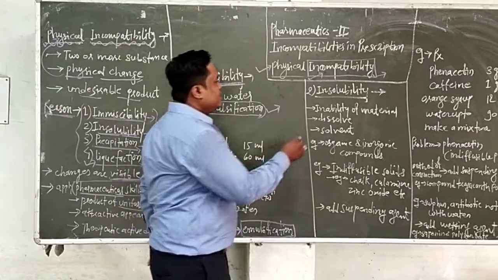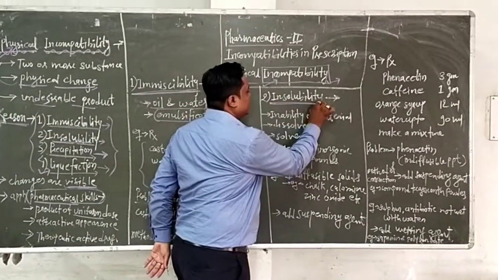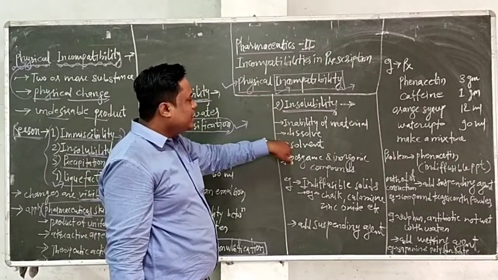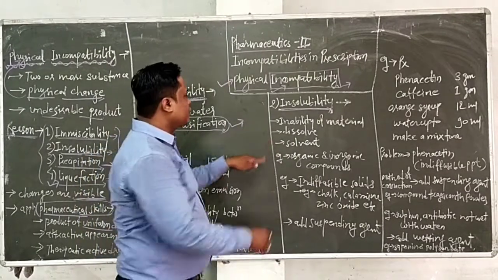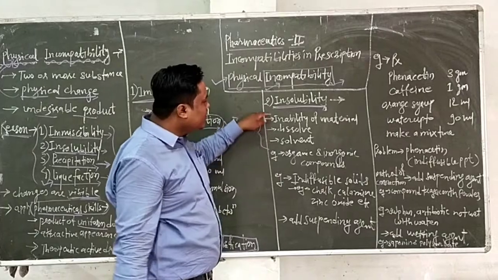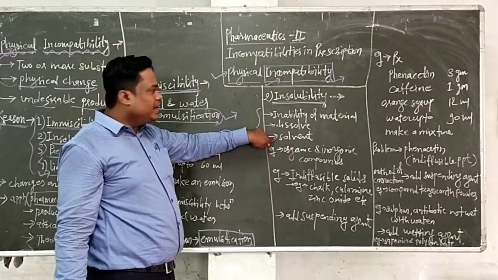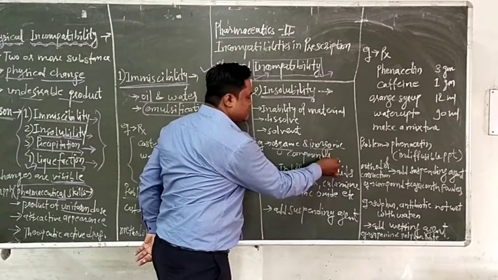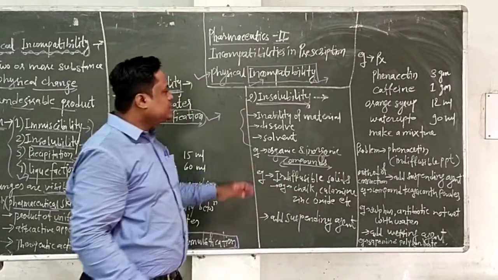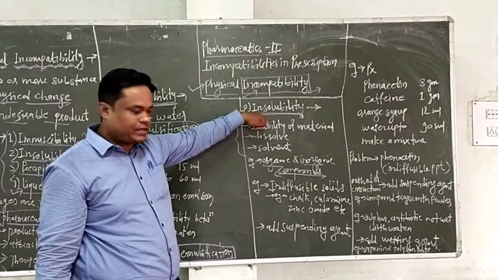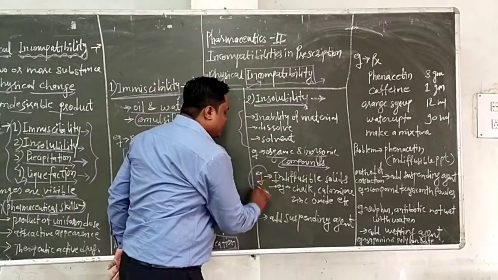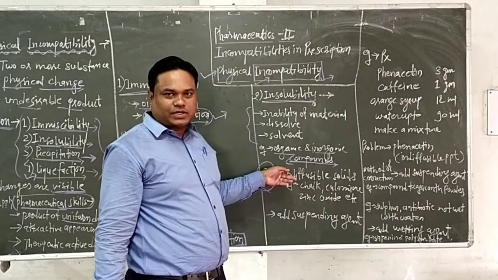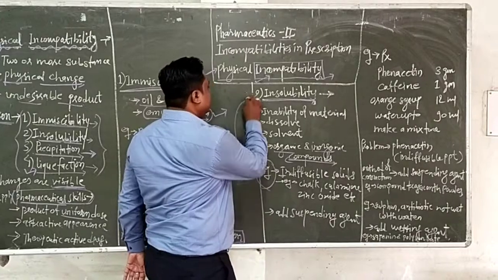The second reason of physical incompatibility is insolubility. Insolubility means the inability of a material to dissolve in a particular solvent. For example, many organic and inorganic solid compounds are insoluble in a particular solvent. There is one problem, diffusible solids and indiffusible solids, which create the problem of insolubility.